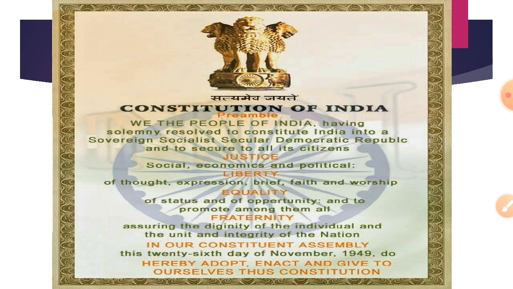It gives equality of status and of opportunity to all. So everyone has equal rights to education or to get a job. It wants to promote fraternity among all Indians. Fraternity means brotherhood. So our Constitution promotes brotherhood among all Indians.